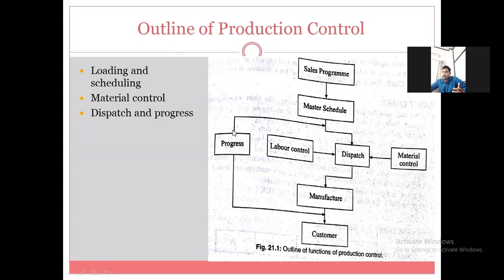This will be compared and feedback is provided to the master schedules, and according to the deficiency and the deviation, corrective actions are taken. So this is the outline of a production control.